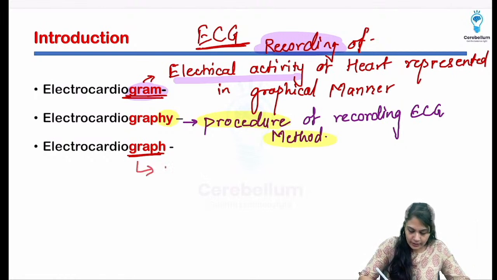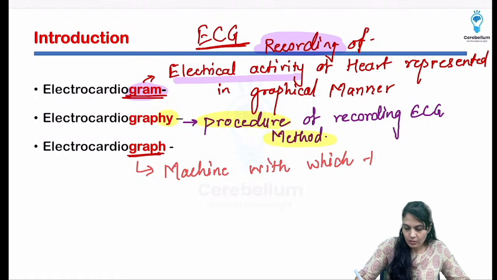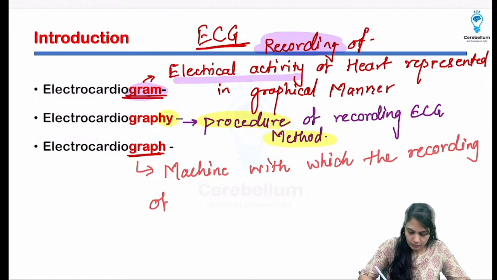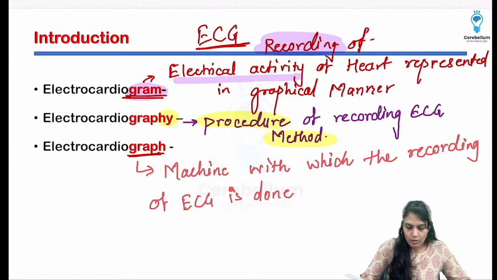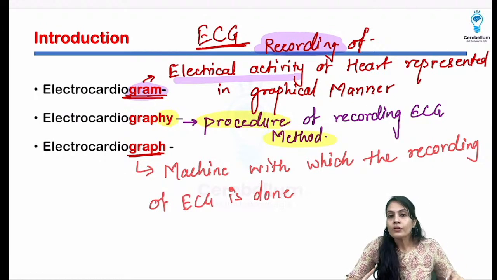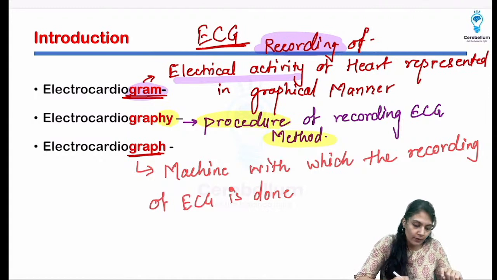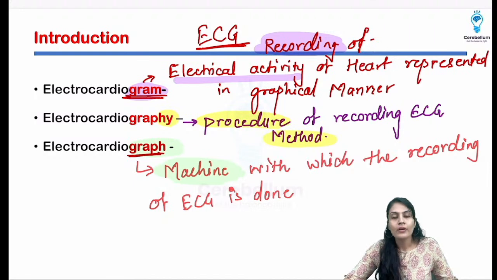Then the third thing, that is graph. What do you mean by graph? The machine with which the recording is done is known as the electrocardiograph. So there are three different terminologies, meaning three different things, right? Don't get confused. It is much easier if you understand it completely. The machine is the graph. You have a graph paper inside the machine, so you can remember it like that.